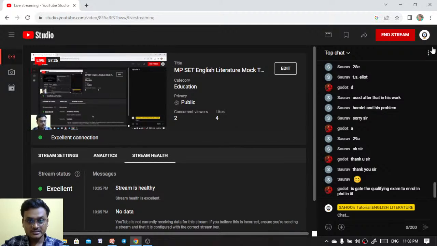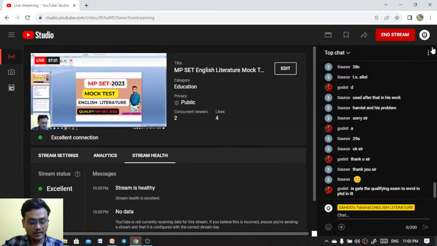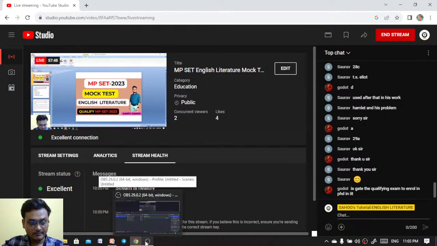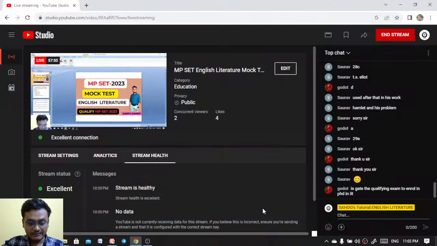Yeah, exactly, Gaurav. You have to qualify GATE. There you also have the first paper and second paper as well. Like the CUET PG exam, there is also paper 1 and paper 2. But there are also negative marks. In UGC NET, there are no negative marks, but in CUET PG and GATE, there are negative marks.